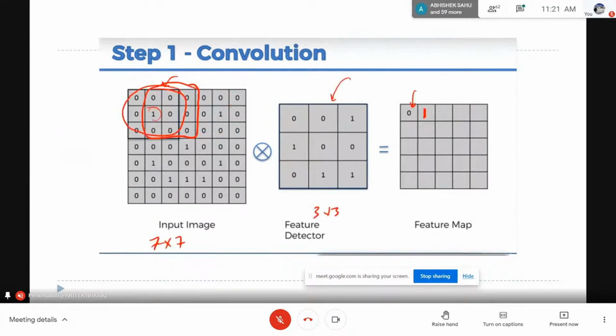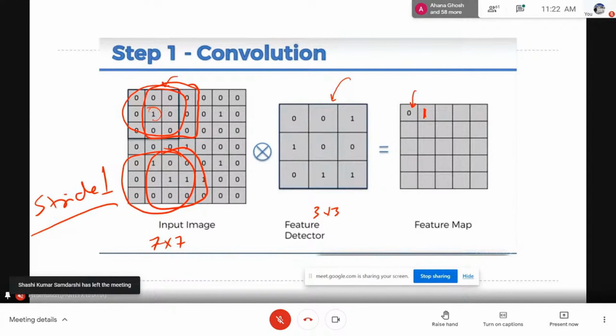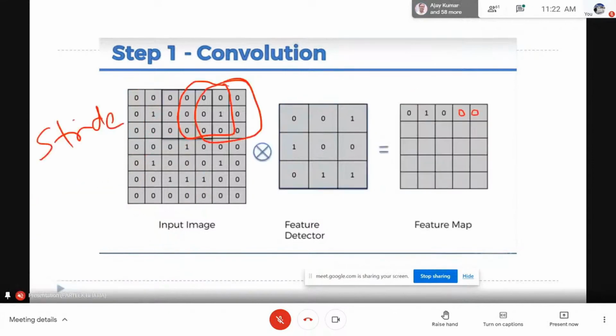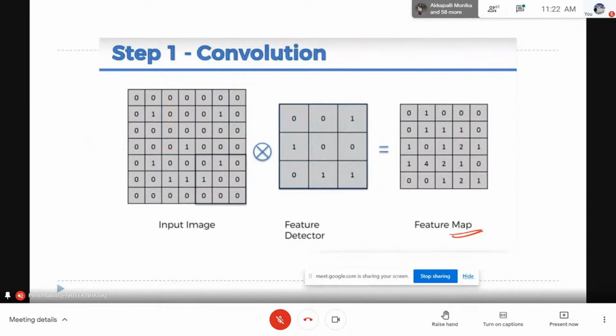I'm not skipping anything, so here the stride is 1. Sometimes we can make a jump of 2, sometimes a jump of 3, but here I am making a jump of 1 without skipping anything. So in this example I am taking a stride value of 1, and on that basis I am creating a feature map, and you can clearly see that now we have important information about the significance of this feature map.